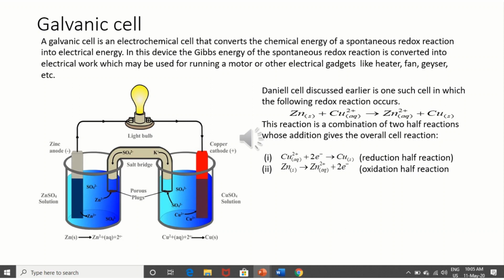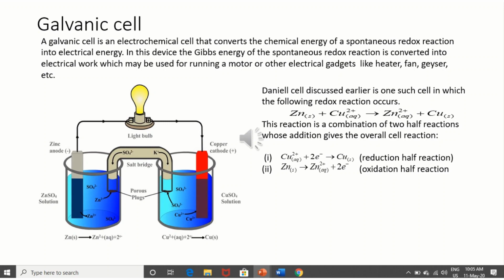What will happen in a galvanic cell? As I already told, zinc oxidizes, because zinc has a tendency to get oxidized as compared to copper. This is actually a comparative reaction. One which has more tendency to give electrons, and another which has less tendency to give electrons, their ion will take electrons.